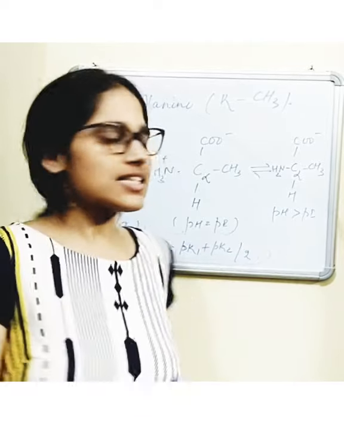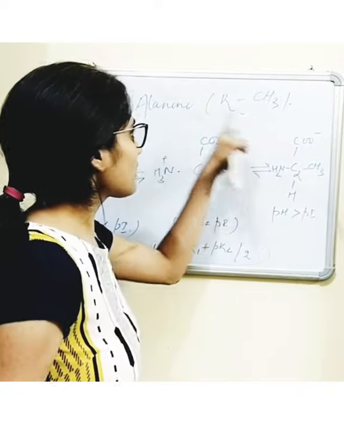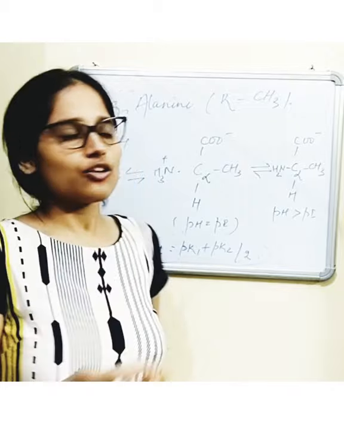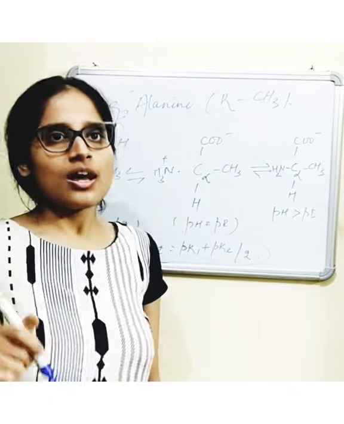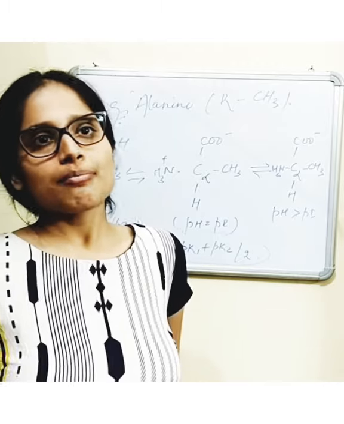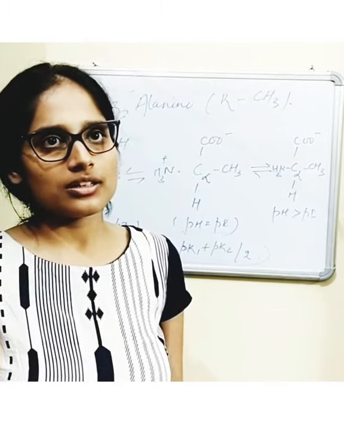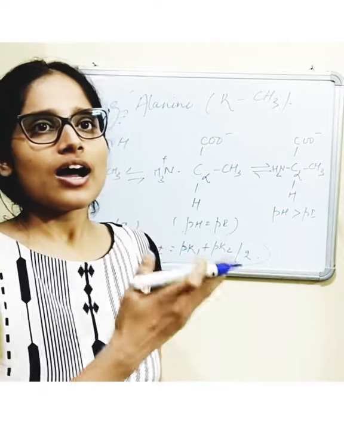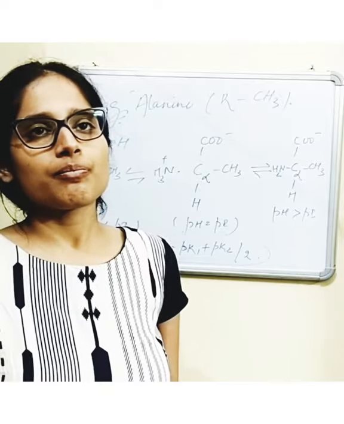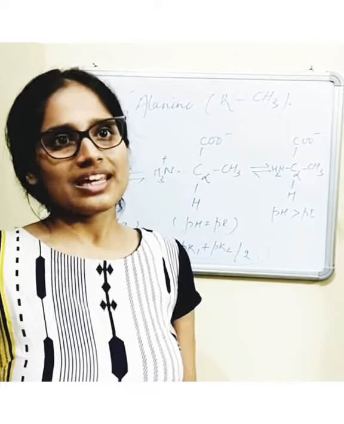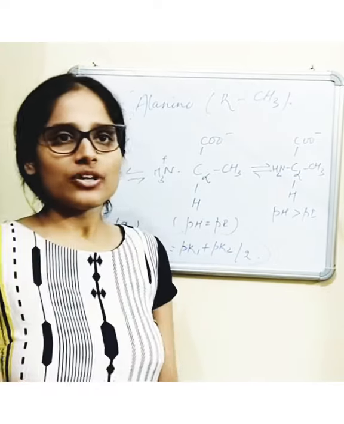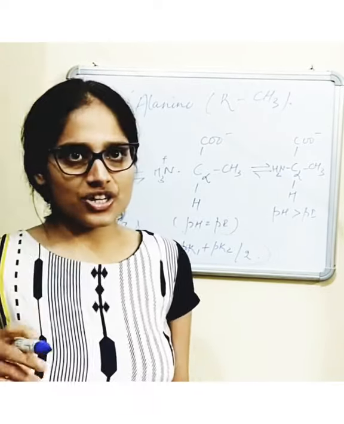Alright, so this is the simple alanine, because the R group is just a methyl group, so it has two pK values. However, the more complex the side chain is, for example a charged side chain, the titration curve is more complex, because then there is a competition of the side chain becoming protonated or deprotonated as well.